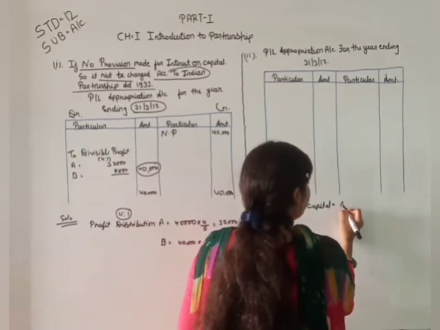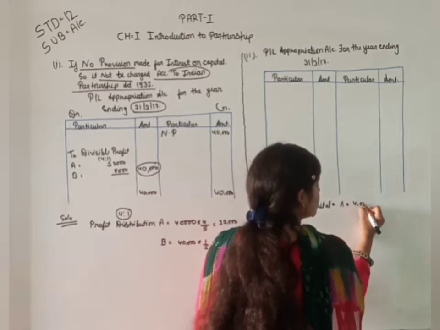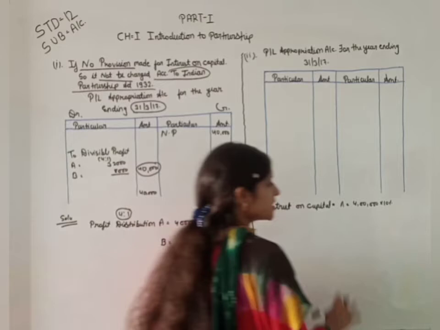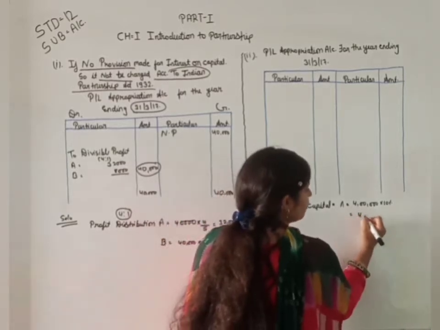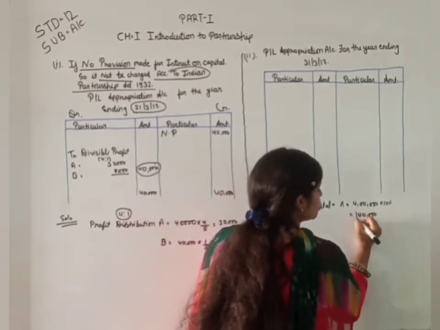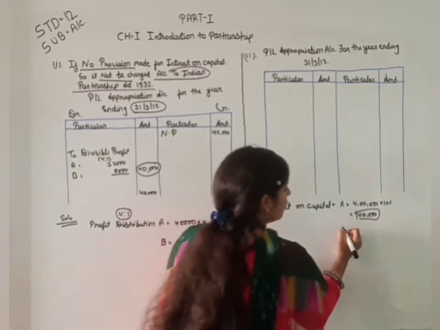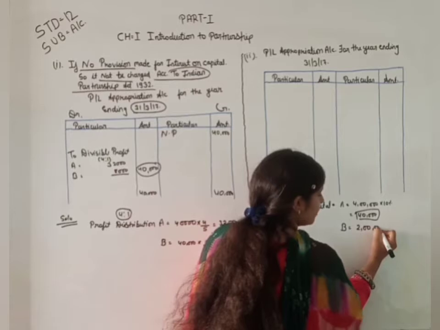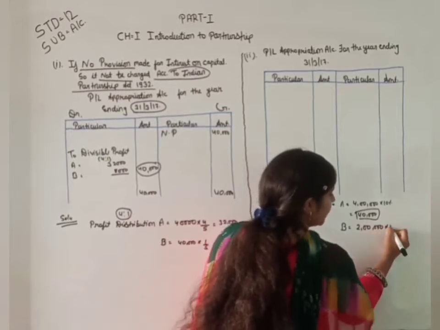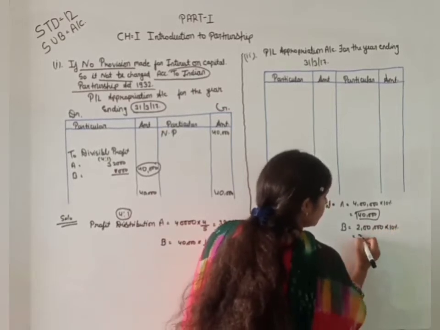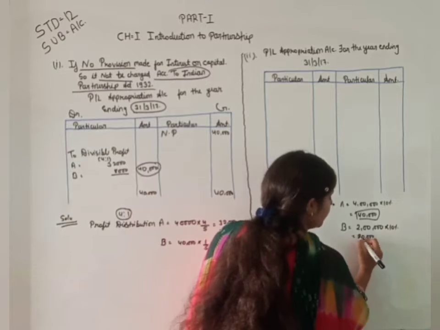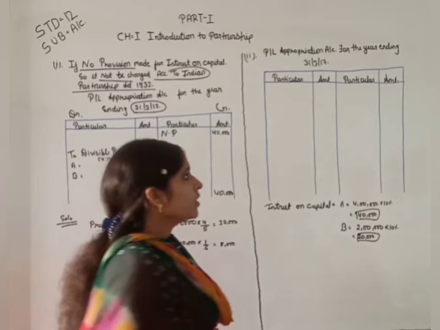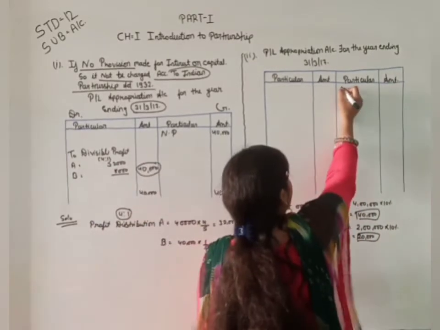So for A, 4 lakh पे कितना परसेंट बोला है? 10%. Okay, so we charge 10% only. So 40,000 we are paying to partner A, and for B, on 2 lakh, 10% also, 20,000 interest on capital paid to partner B.